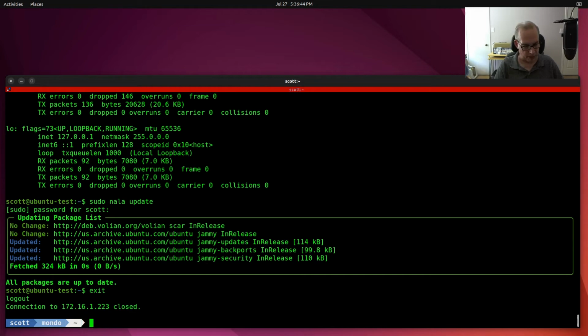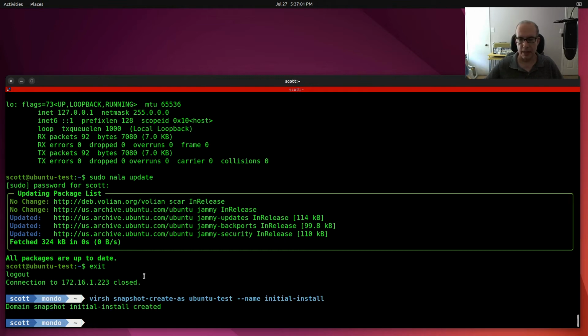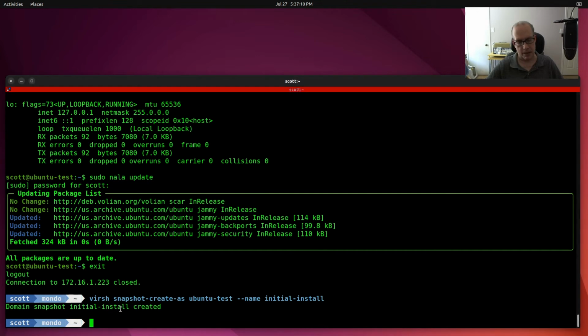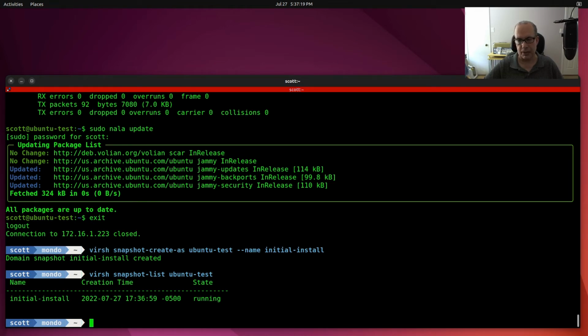And even though the machine is running, we can perform a snapshot with the command virsh snapshot-create-as ubuntu-test, and I'm going to call the snapshot initial-install. It performed the snapshot, and we can look and see which snapshots we have on that machine with the command virsh snapshot-list ubuntu-test. And you can see that it's up and running, and it says there was an initial install snapshot that was taken.